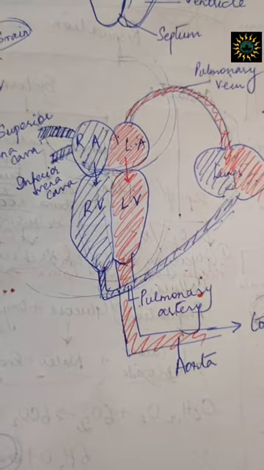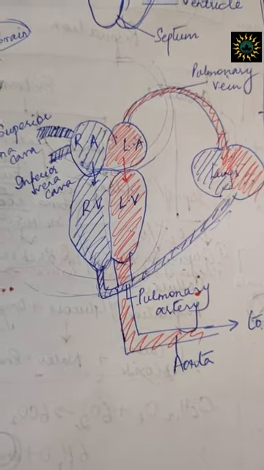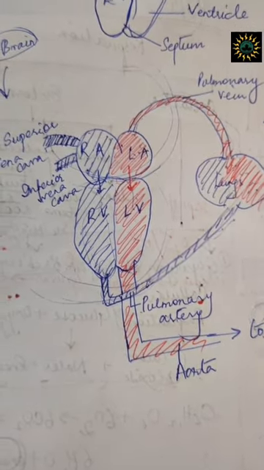Now I will come to the different phases of the heart and how it beats. Now let's come to how a heart functions. There are two phases of the heart. One is known as systole, the other is known as diastole. Systole means contraction, diastole means relaxation.